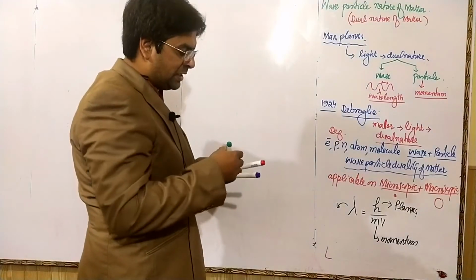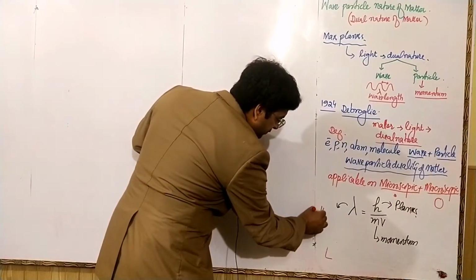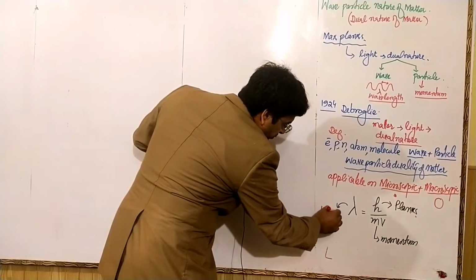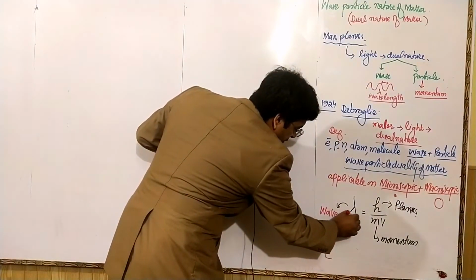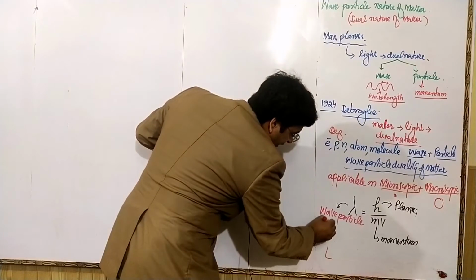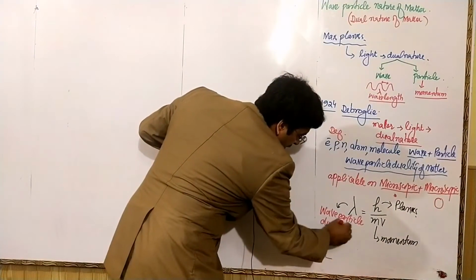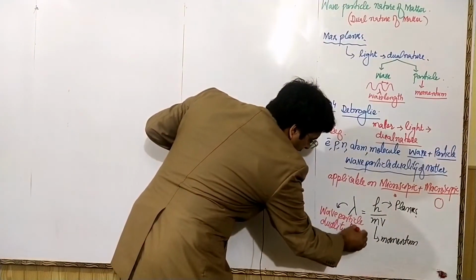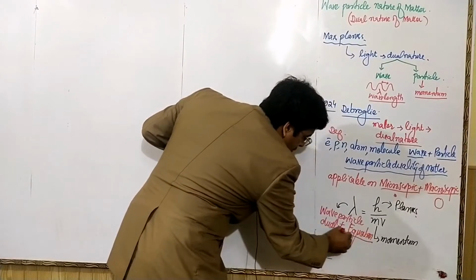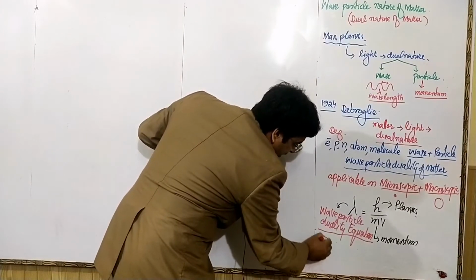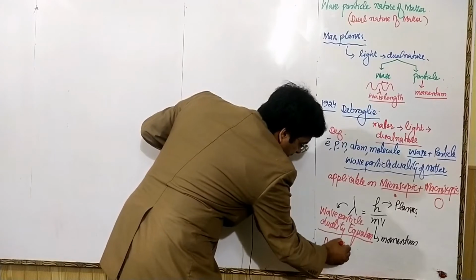This equation is called the wave particle duality equation, or it can also be written as the de Broglie equation.